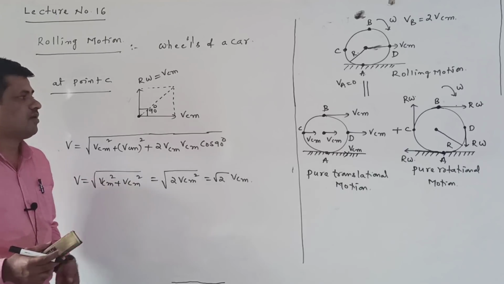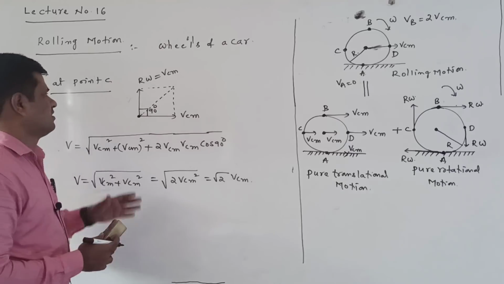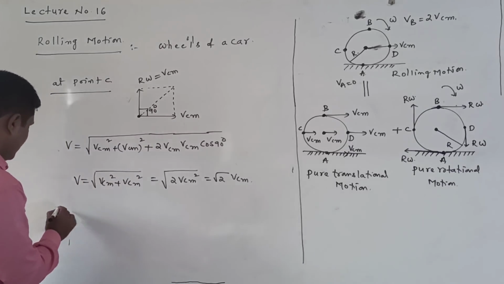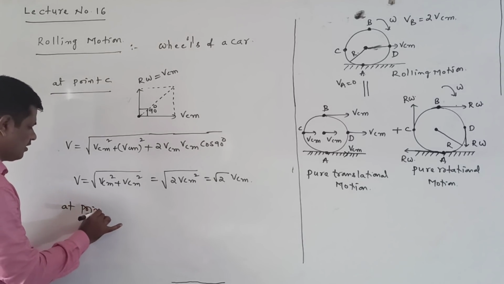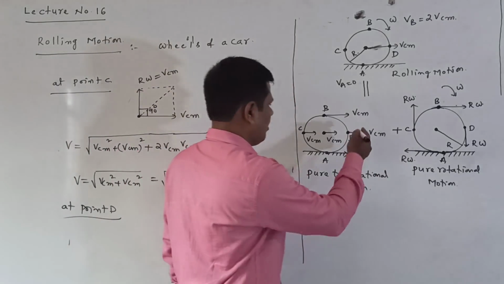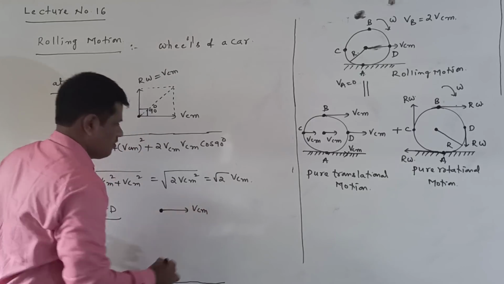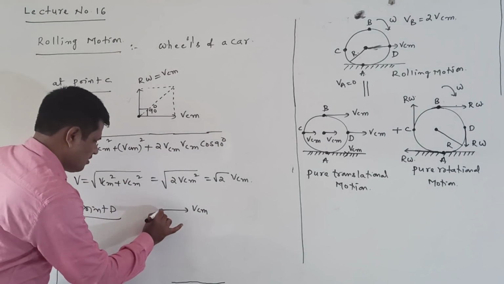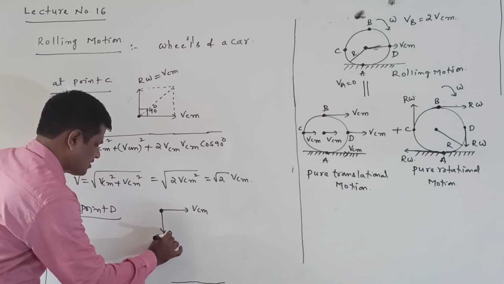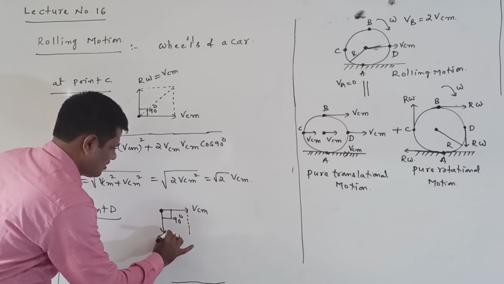Now similarly you can find the velocity at point D also. Point C is completed. Next, at point D I want to find the velocity. Here the translational velocity is in this direction. Now what is the rotation? This is the translational velocity. Next, the tangential velocity R omega is in this direction. The angle between these two is again 90 degrees. Here also we can construct the parallelogram.